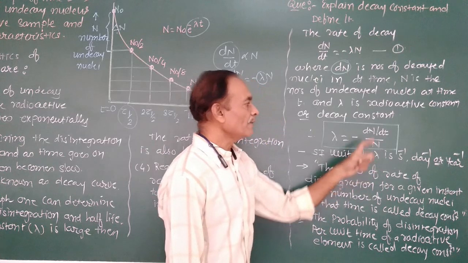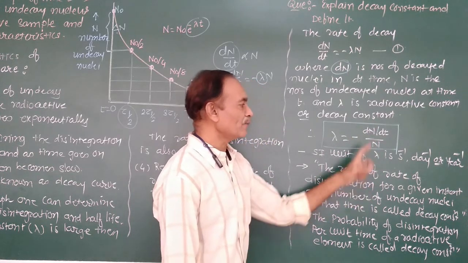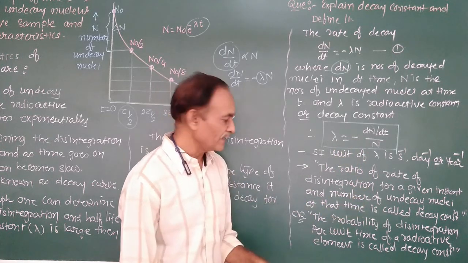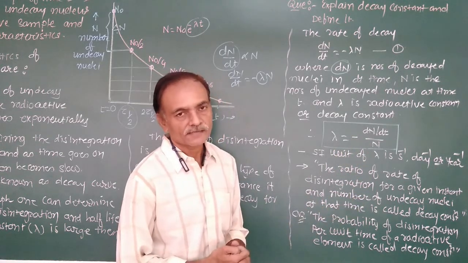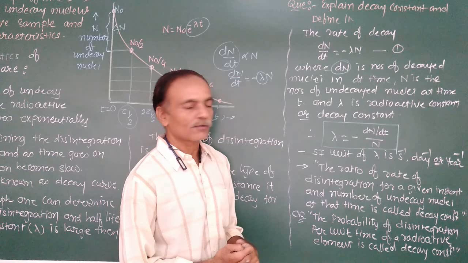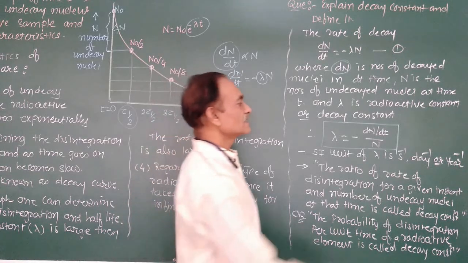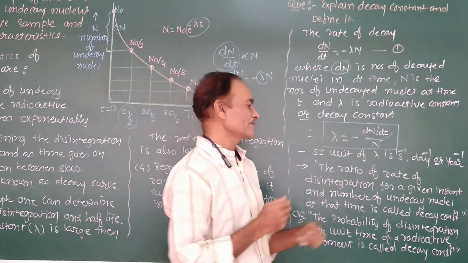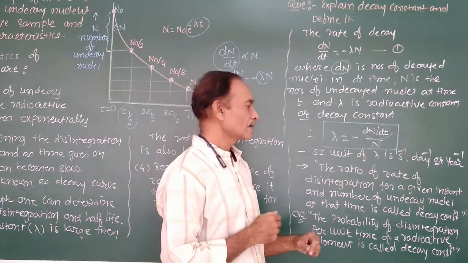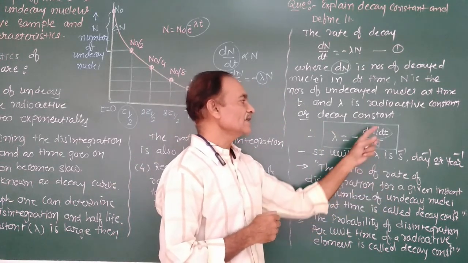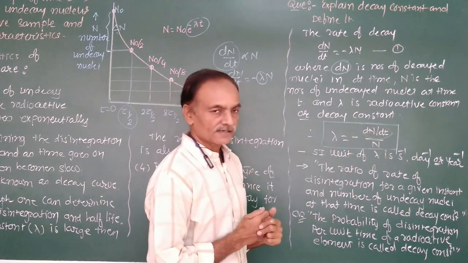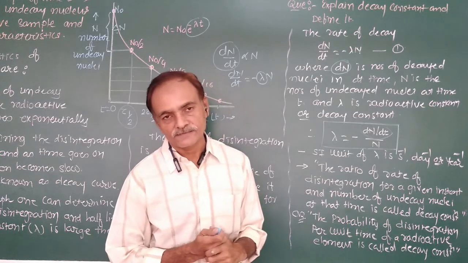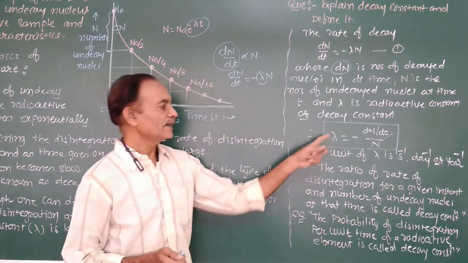The ratio of the rate of disintegration at a given instant to the number of undecayed nuclei at that time is known as the decay constant.